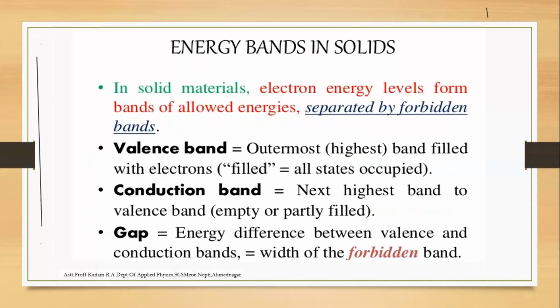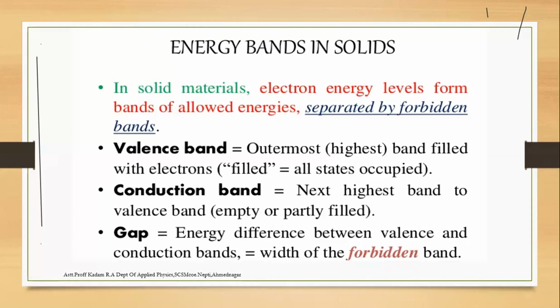On the energy bands in solids: matter can be classified as solid, liquid and gas. A solid can be divided into crystalline and amorphous. Crystalline means the atoms or molecules are arranged in a regular manner.